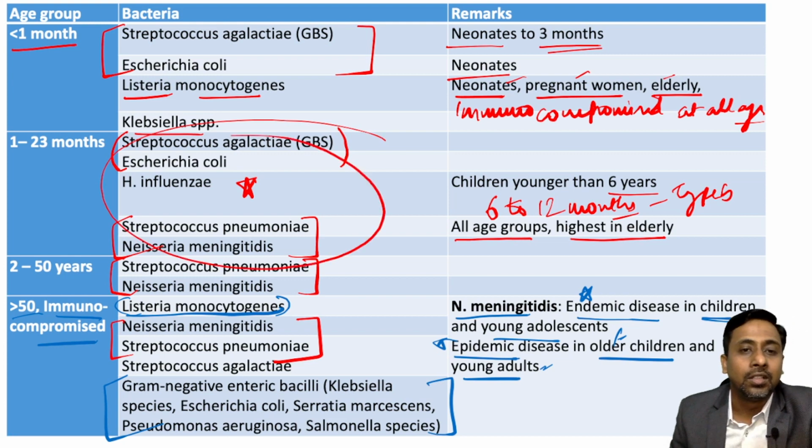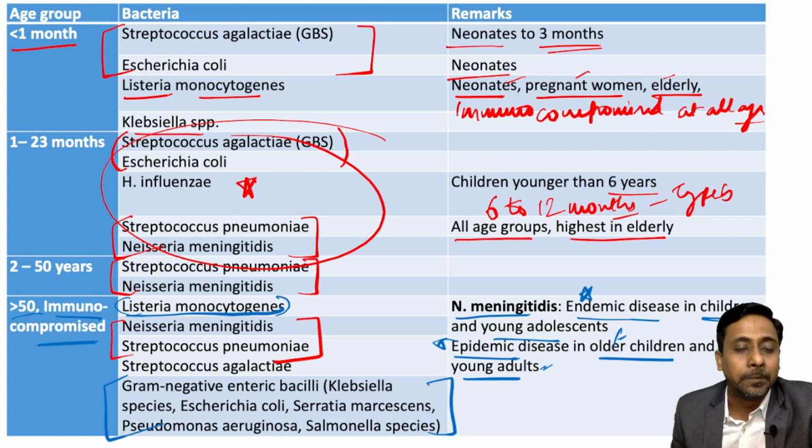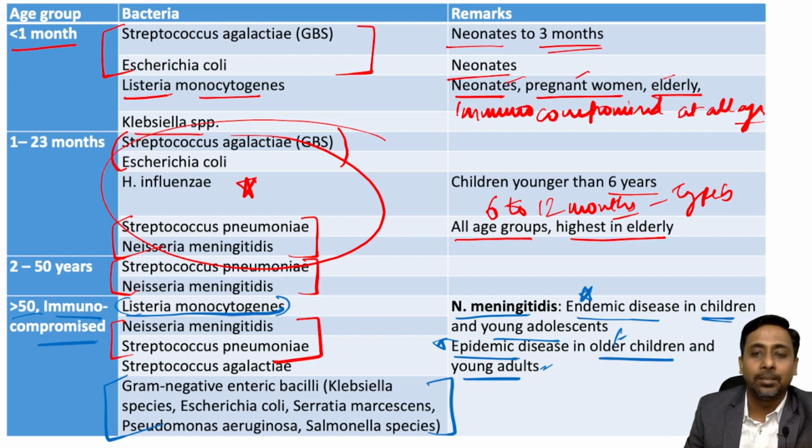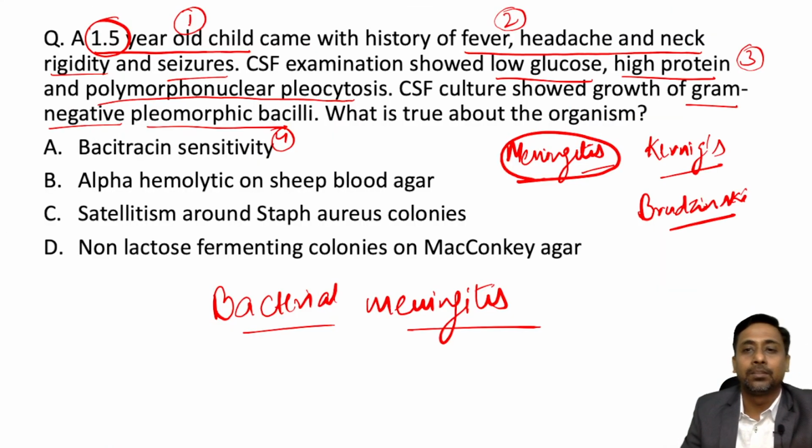So what could be the causative organism? So all of these are bacterial agents. So Streptococcus pneumoniae, Neisseria meningitidis, H. influenzae, Escherichia coli, Streptococcus agalactiae, anyone may cause infection. So how to point out what is the commonest agent? So on the basis of the information, the fourth piece of information, the CSF culture, showed growth of gram-negative pleomorphic bacilli.